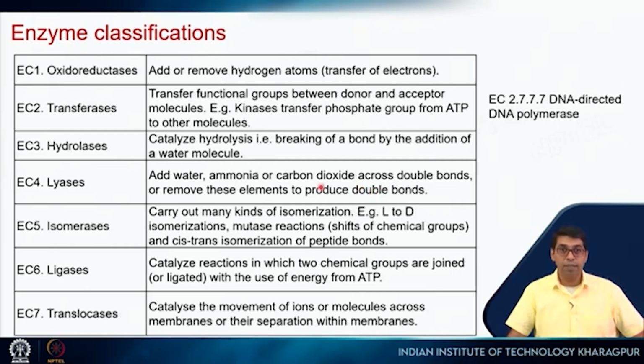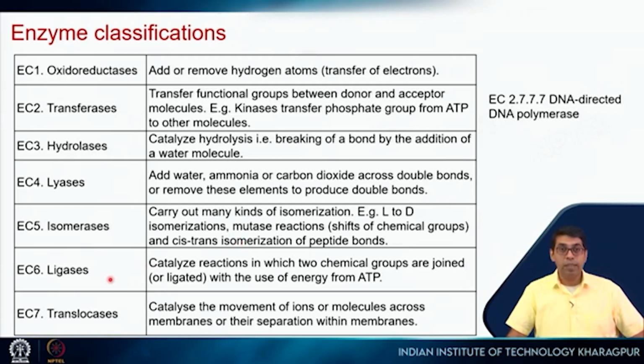Isomerases carry out isomerization of different isomeric groups. For example, L to D transformation, or if we think about a peptide bond, the peptide bond can have cis or trans conformations. There are enzymes called isomerases which catalyze this cis-trans isomerization of peptide bonds.